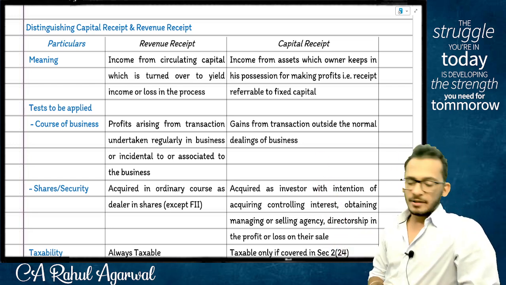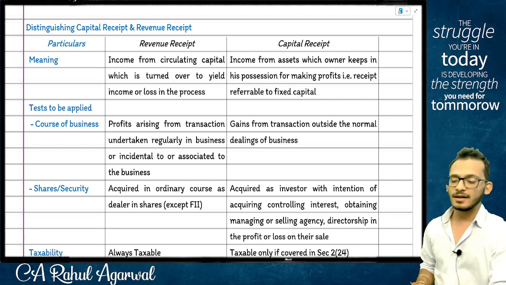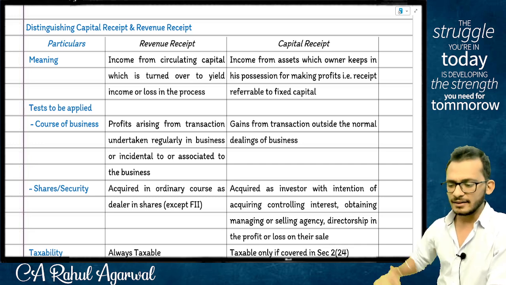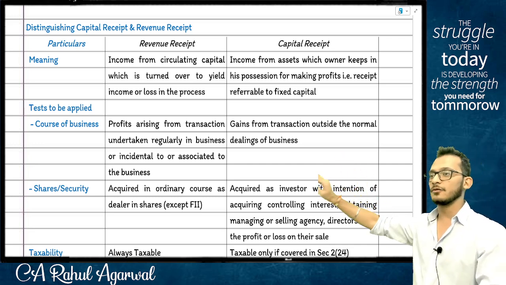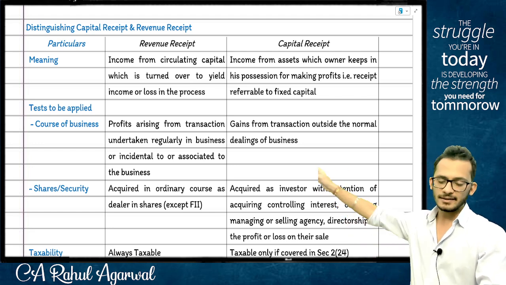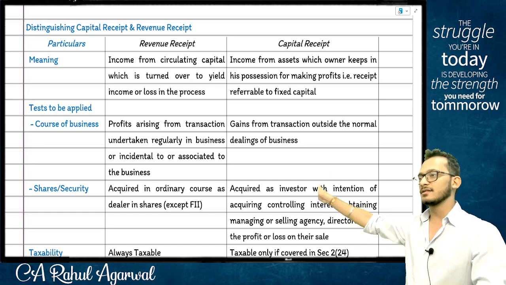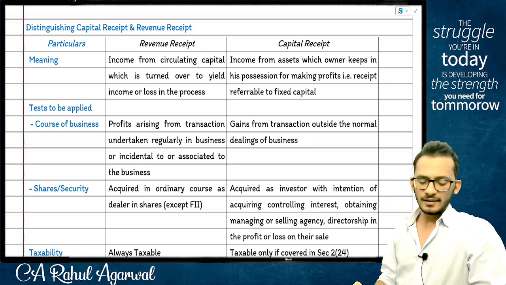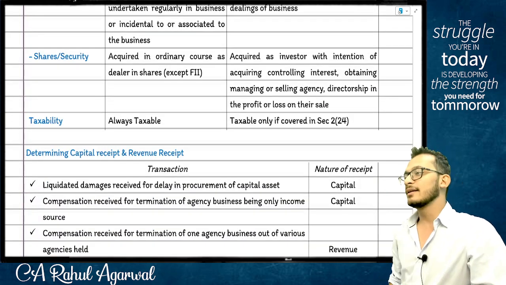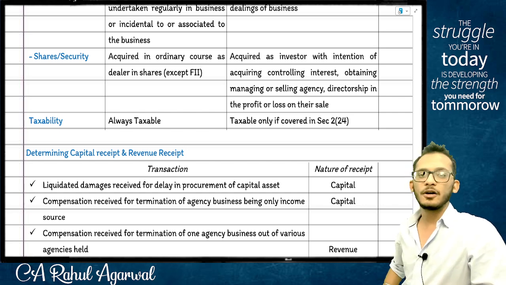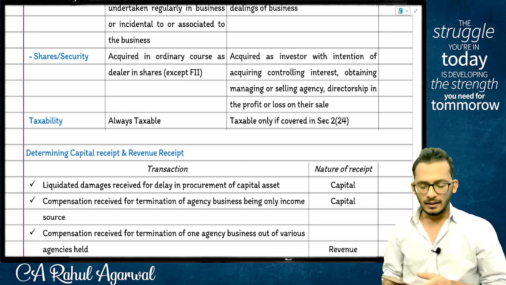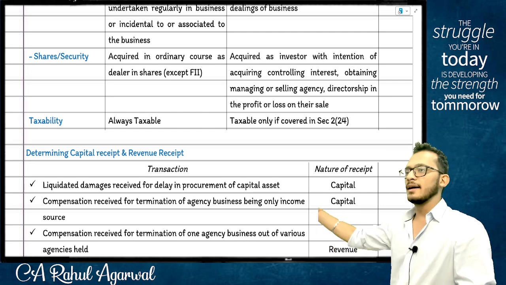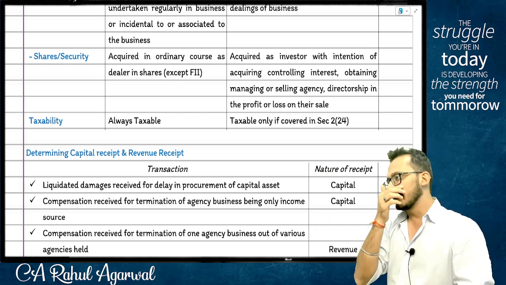Distinguishing capital and revenue receipt, people. When it comes to revenue receipt, income from circulating capital which is turned over to yield income or loss is called revenue receipt. Income from assets which the owner keeps in his possession for making profits is called capital receipt. In the course of business, if you're selling any transactions, that is revenue receipt. But if it's not sold in the course of transaction, it is capital receipt. If you're dealing in shares and securities in the ordinary course, it is revenue. But if you're not dealing in it in the ordinary course, it is capital. Revenue receipts are always taxable; capital receipts are only taxable if they are covered under income definitions.